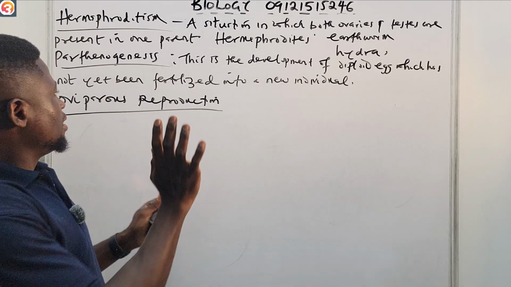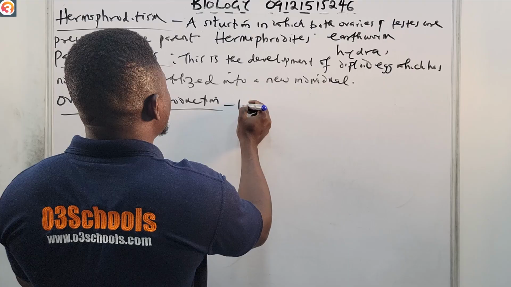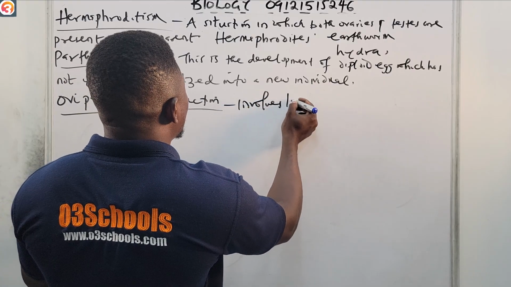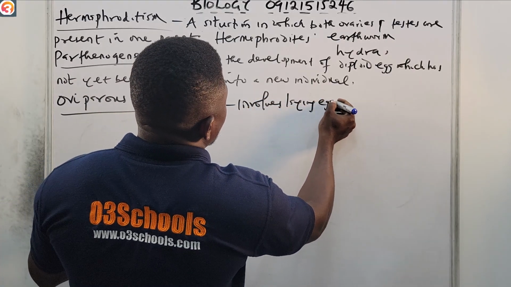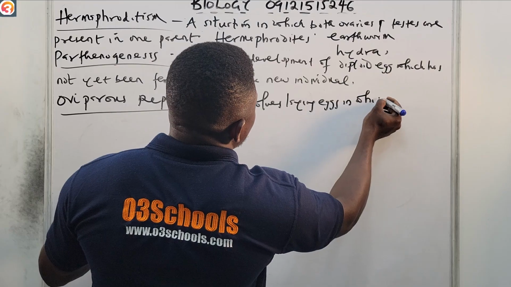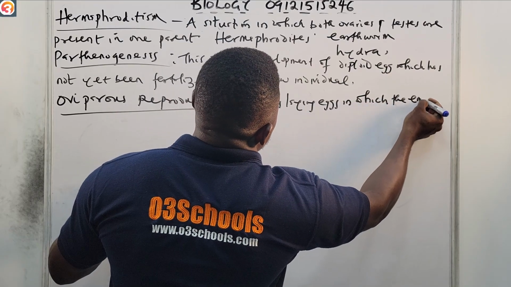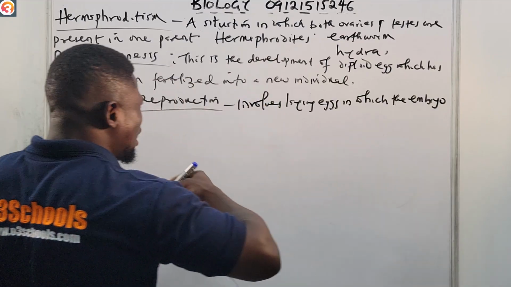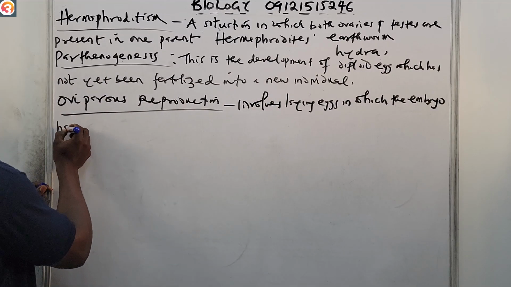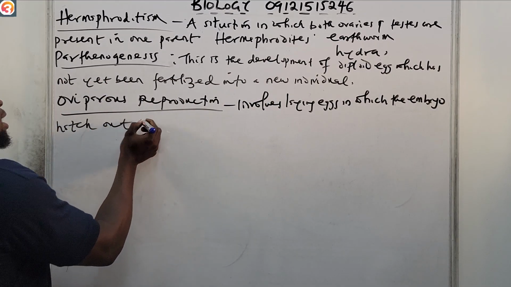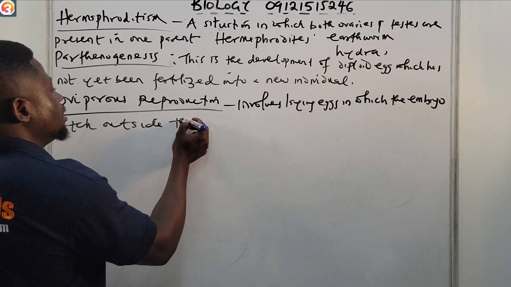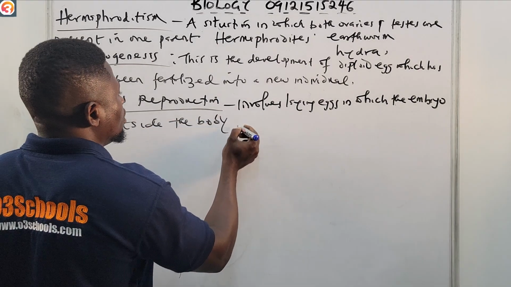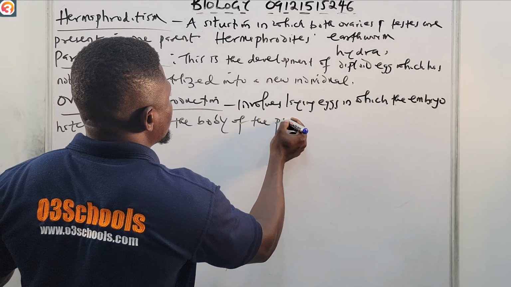So oviparous reproduction involves laying eggs in which the embryo hatches outside the body of the parent.